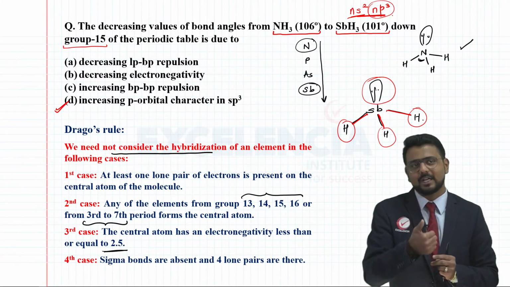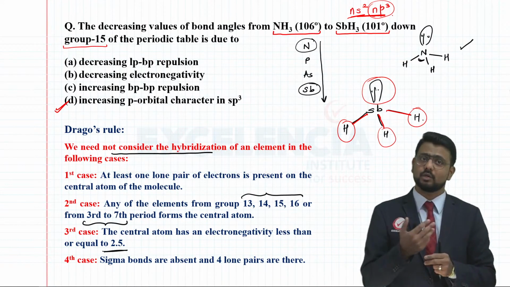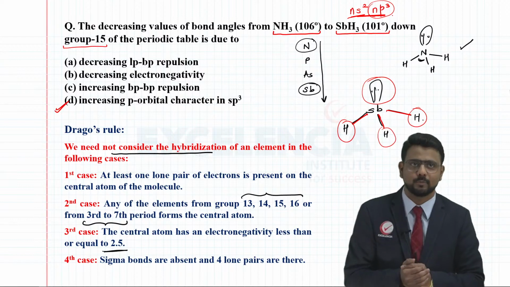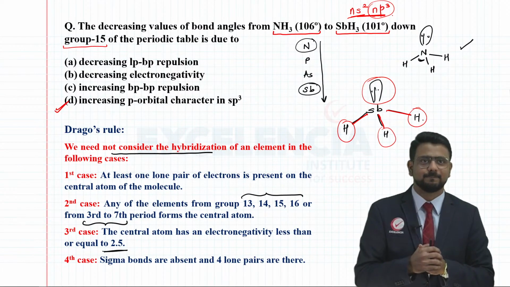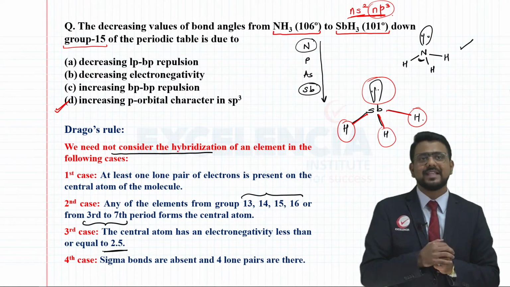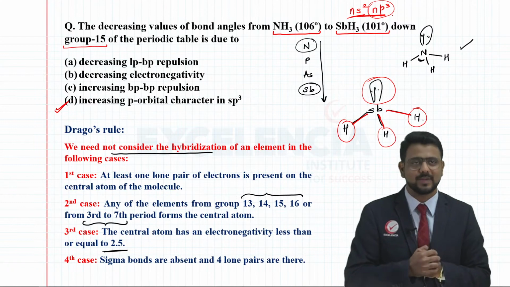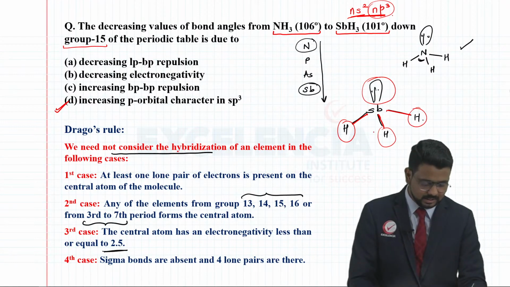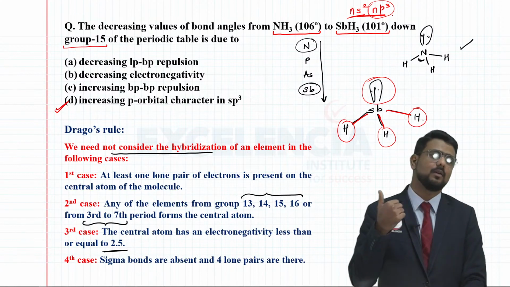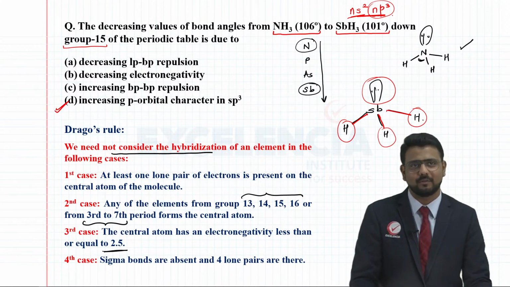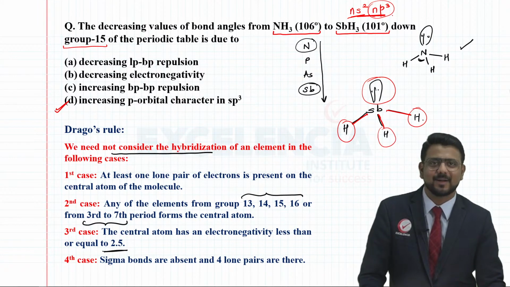So, down the group, antimony is there, it is having a lone pair of electrons, it is belonging to the period number 13 to 16, basically it is belonging to period number 15, right? And it is below period number 3, right? So, because of all these characteristics, you cannot consider hybridization in the SbH3 molecule and that's the reason these bonds which are formed will involve overlapping of p orbitals of antimony with the s orbital of hydrogen, right? So, I hope you got the clear understanding with respect to this particular question.